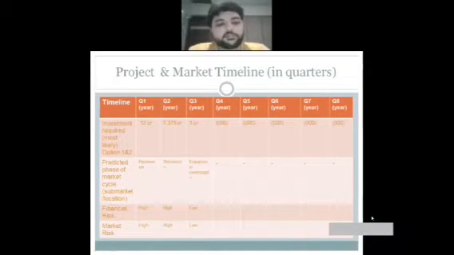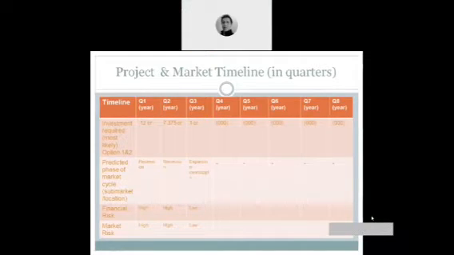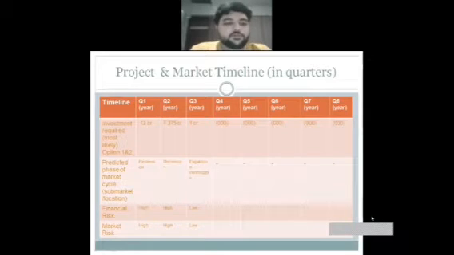So it was in an expansion and oversupply phase, so financial risk was low, and the market risk also was low. And in the first quarter, when 12 crores was invested, it was in a recession period because no units were sold. So financial risk and market risk both were high, respectively.